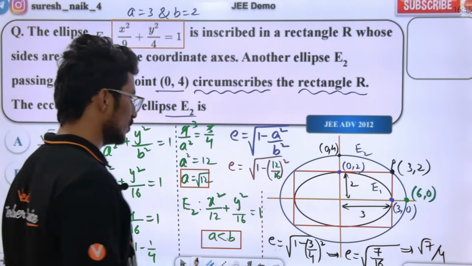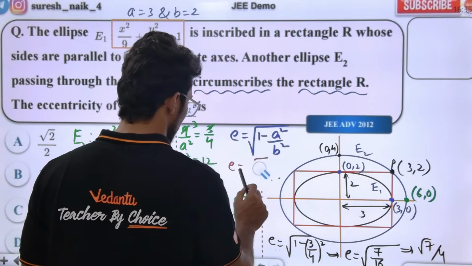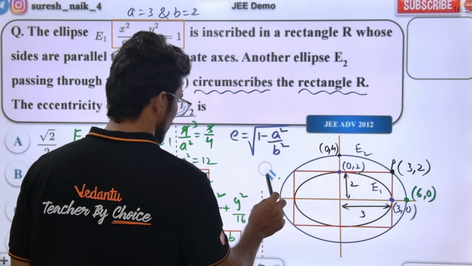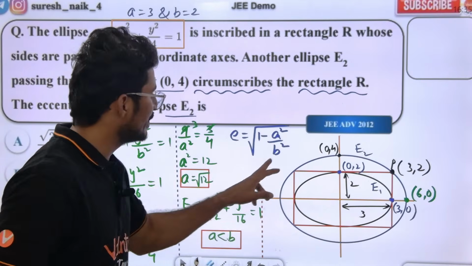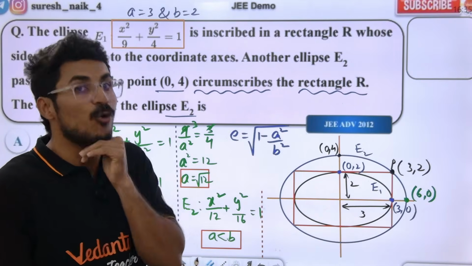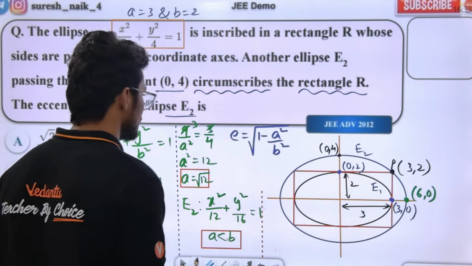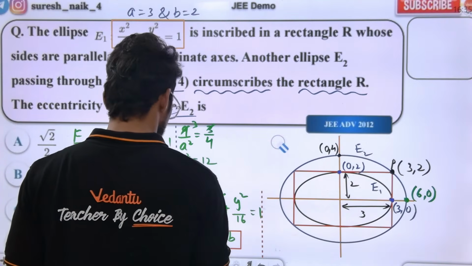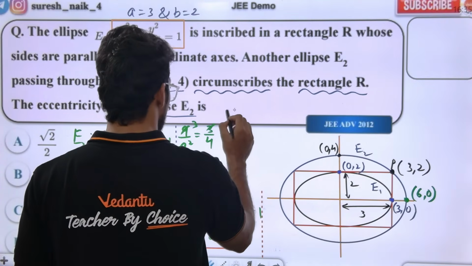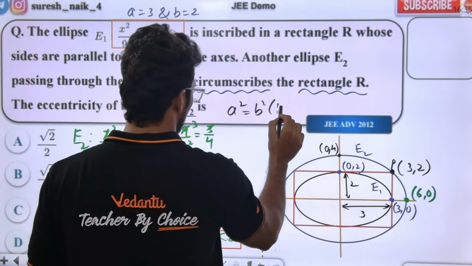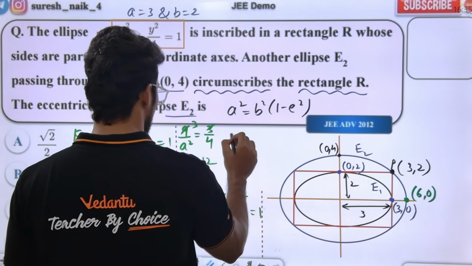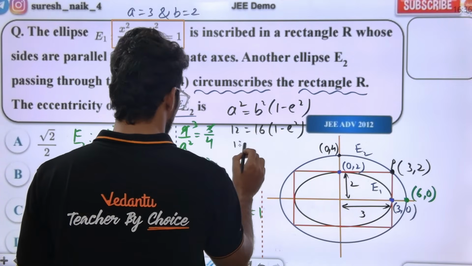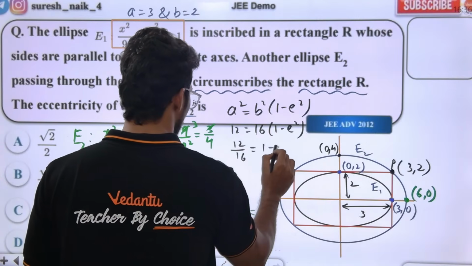The B square value, I think we substituted wrongly here, guys. It's a bit confusing, just one minute. Here, listen to the class. I substituted B value as 16 here. B value is 4. That is a mistake. If you don't understand that also, no problem. Listen, directly we know this, right? A square is equal to B square into 1 minus E square. A square value is 12. B square value is 16. 1 minus E square. This way we can do it. So 12 by 16 is equal to 1 minus E square.